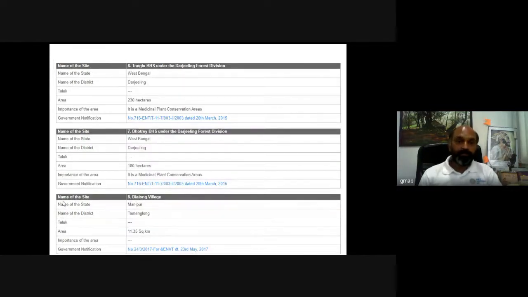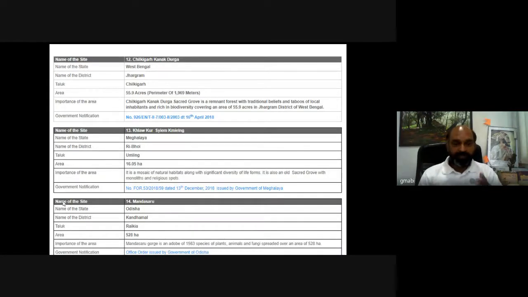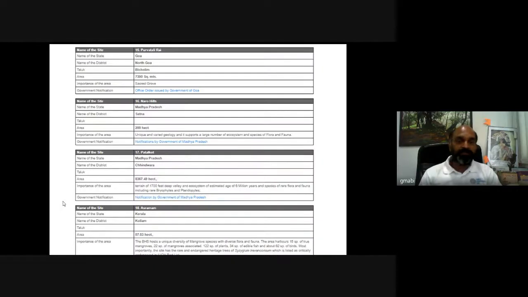Then we have Dotari BHS under Darjeeling Forest Division. We have Tonglu BHS under Darjeeling Forest Division. Then, of course, Dialong Village. Then Aminpur Lake. Then we have Mazuli in Assam. Then Garial Rehabilitation Center, and so on. So these are some of the biodiversity heritage sites. You can visit the National Biodiversity Authority, that is NBA, and through their website you can get this particular data.